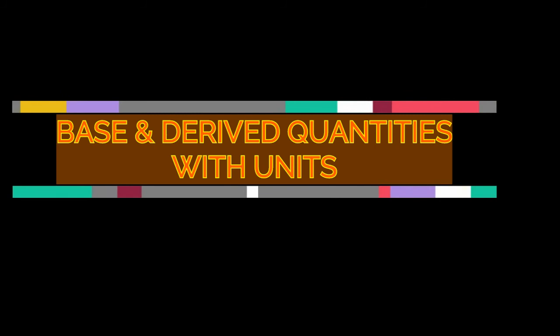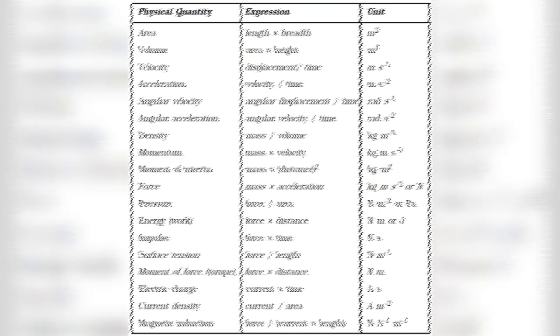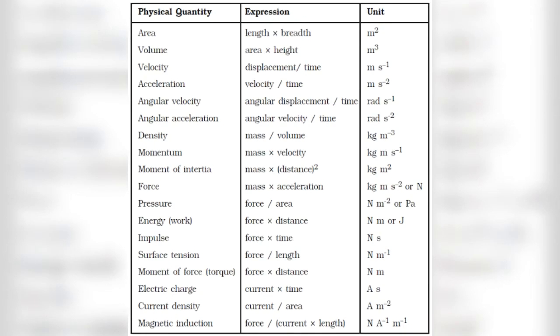Now let us have a look at base and derived quantities with their units. Base quantities: length measured in meter, mass measured in kilogram, time measured in second, temperature in Kelvin, current in ampere, amount of substance in mole, and intensity of light in candela.